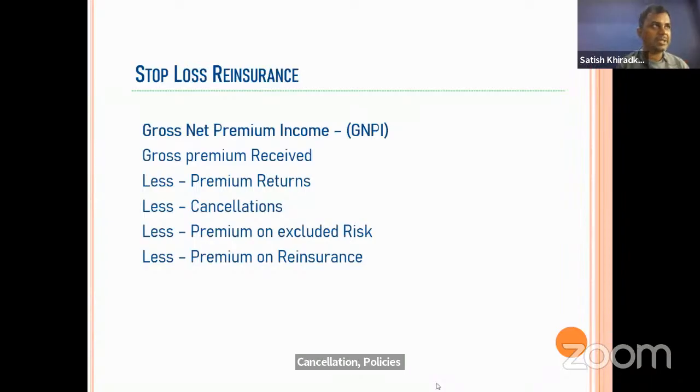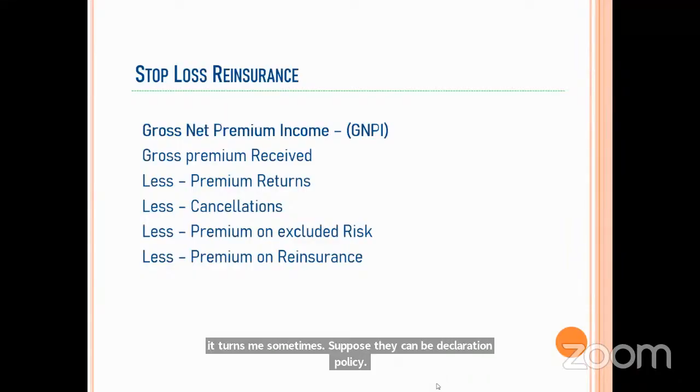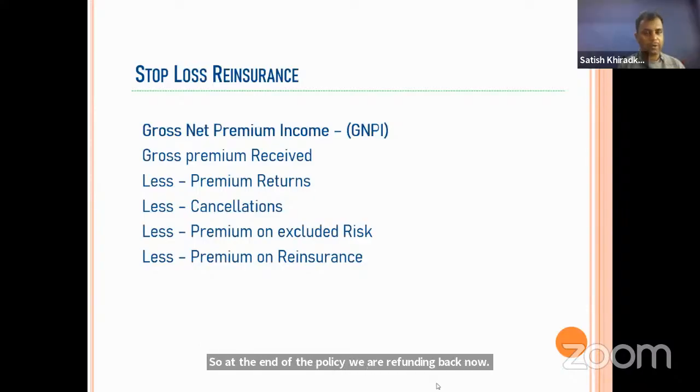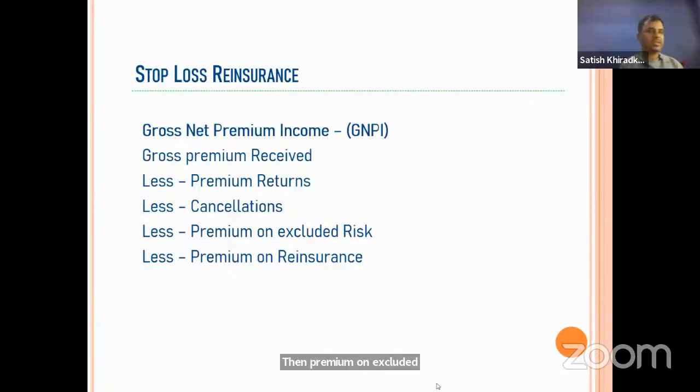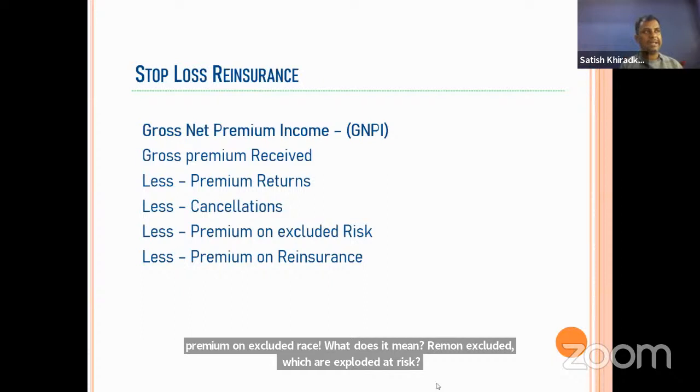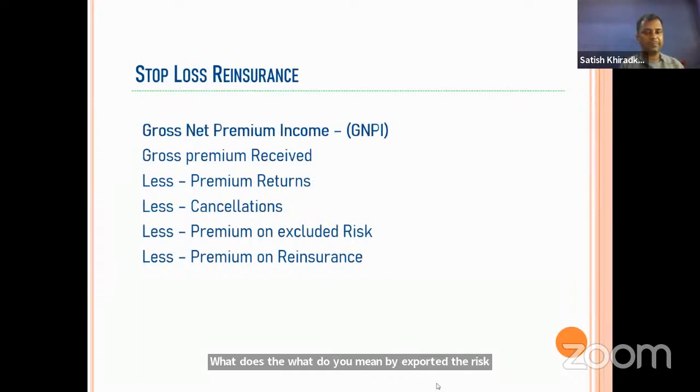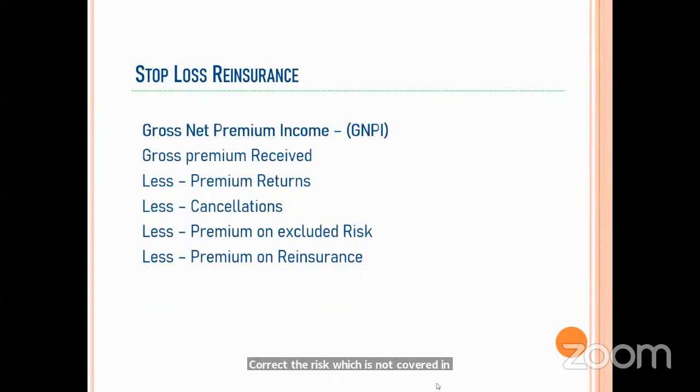Premium returns means, for example, there can be a declaration policy, so at the end of the policy we refund back. That is premium returns. Then cancellations. Cancellation is directly cancelling the contract. Then premium on excluded risk. What do you mean by excluded risk? Not covered in the treaty. Correct. If we underwrite any contract which is not covered under the treaty, we will deduct that amount also, because as we are not getting any losses for that, we will not pay the premium for that also.